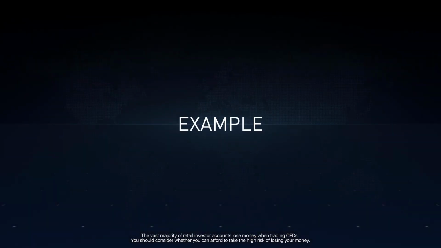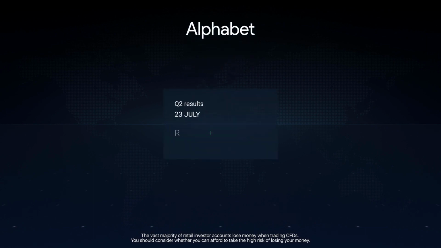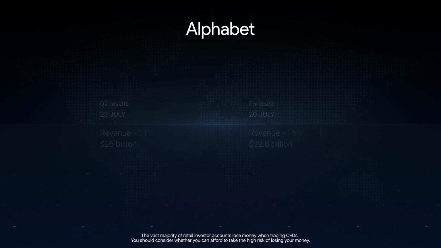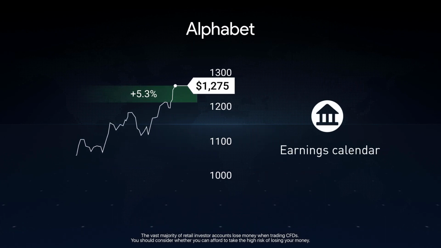Let's take an example. Google's parent, Alphabet, published Q2 results. Its revenue in Q2 grew by 21% compared to the second quarter last year and amounted to $26 billion. The company's financial results beat market expectations. Following the news, the shares of Alphabet rose by 5.3% and reached an all-time high of $1,275. In order not to miss the most important financial figures, scan an earnings calendar.